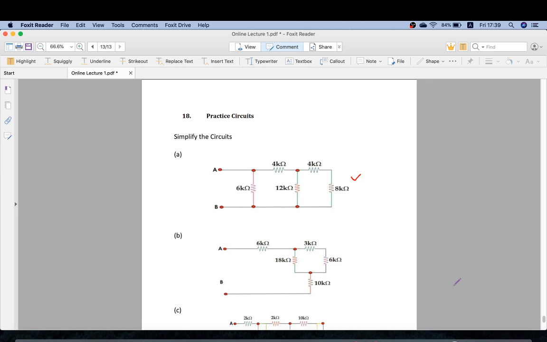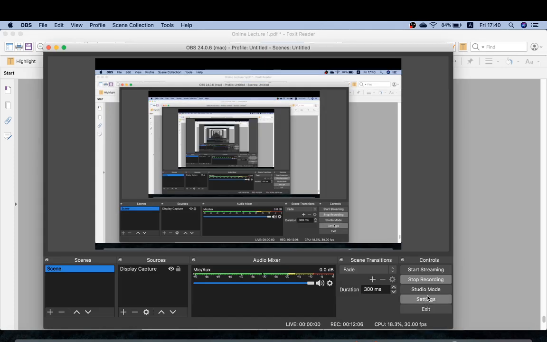After that we studied series and parallel, how we solve the simple circuit if the resistances are in series, and then how we solve the circuit if the resistances are in parallel. We also did some examples for that, and in the end we did the combined example for both series and parallel. And now you have some practice circuits, you can solve these circuits and get the answers. So thank you for today's lecture.